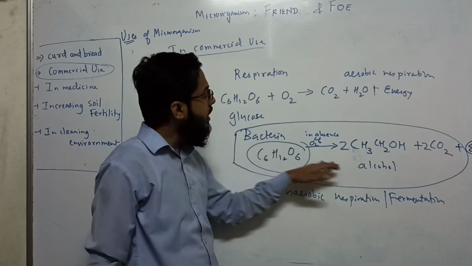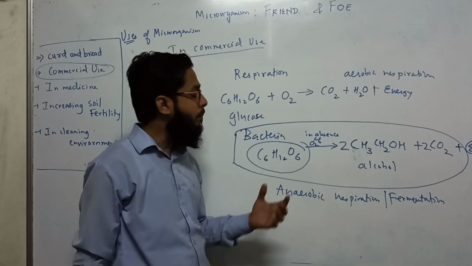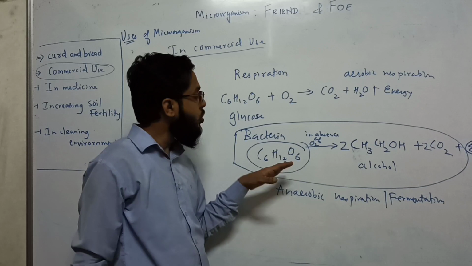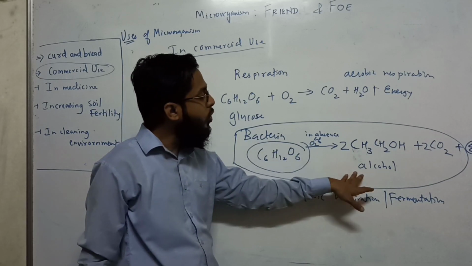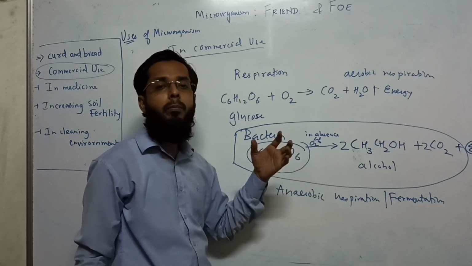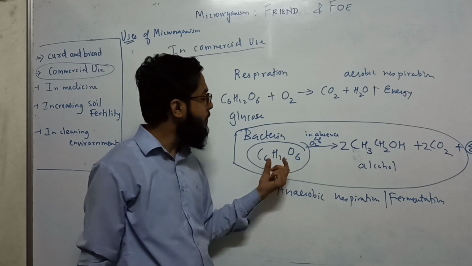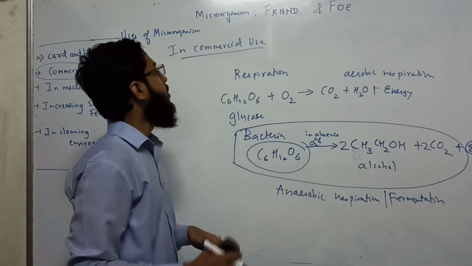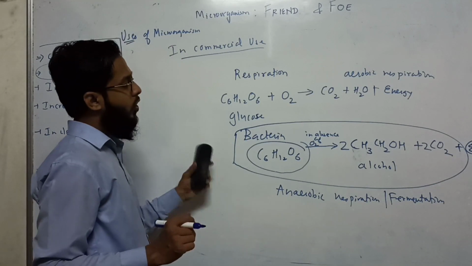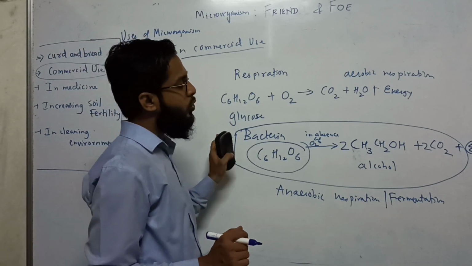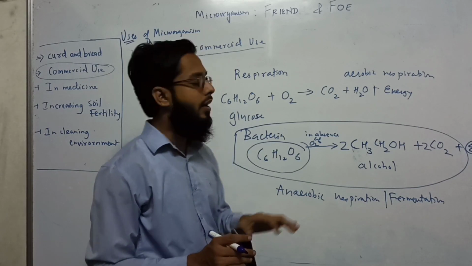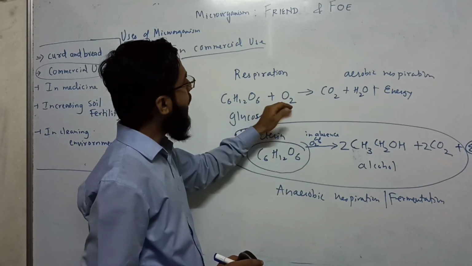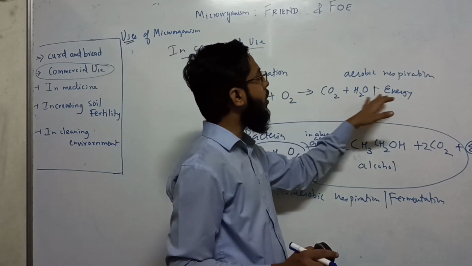By this process alcohol is prepared, using bacteria or fungi like yeast. So we can use these bacteria or yeast for the production of alcohol. Okay, I hope you understood. If not, this topic will come in 9th and 10th standard. Respiration is a process by which glucose is broken down with the help of oxygen to give carbon dioxide, water and energy.